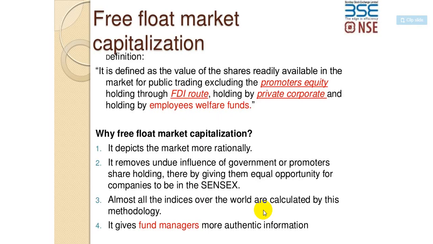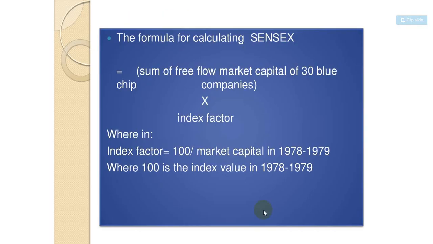So why free float market capitalization? Because it depicts the market more rationally. It removes the undue influence of government and promoters' shareholding, thereby giving equal opportunities to companies to be in Sensex. Almost all the indices over the world are calculated by this methodology. It gives fund managers more authentic information. So the formula for calculating Sensex is the sum of the free float market capital of 30 blue chip companies into the index factor. As I said, Sensex is nothing but the BSE index.